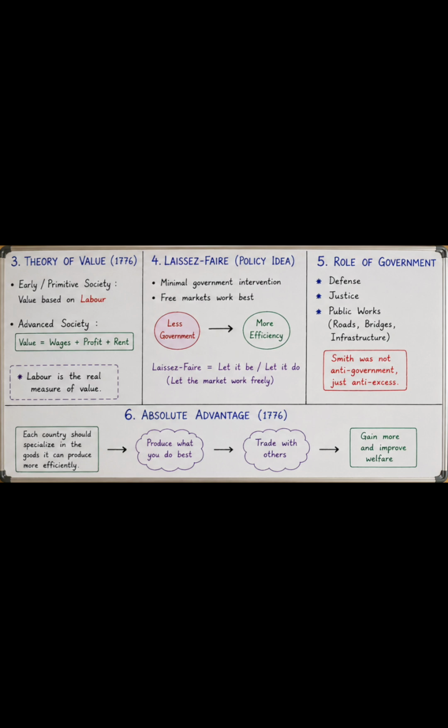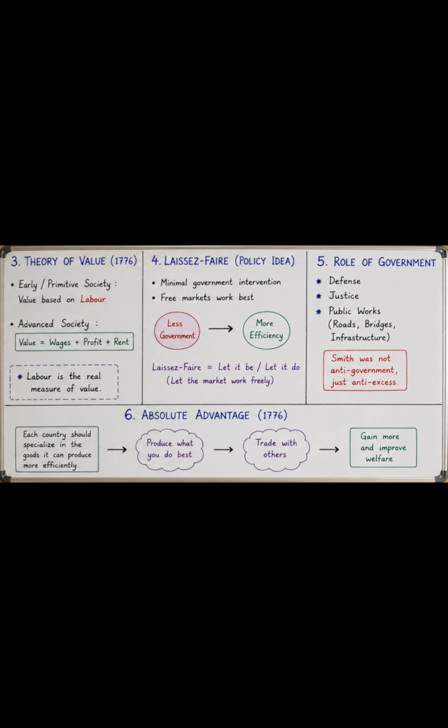Next is theory of value. In early or primitive society, value was based on labor, but in advanced society it is based on wages plus profit plus rent. Labor is the real measure of value as per Adam Smith. Next is laissez-faire, minimal government intervention. Free markets work best. Less government means more efficiency, and laissez-faire equals let it be, let it do. Let the market work freely. There are no constraints by the government.